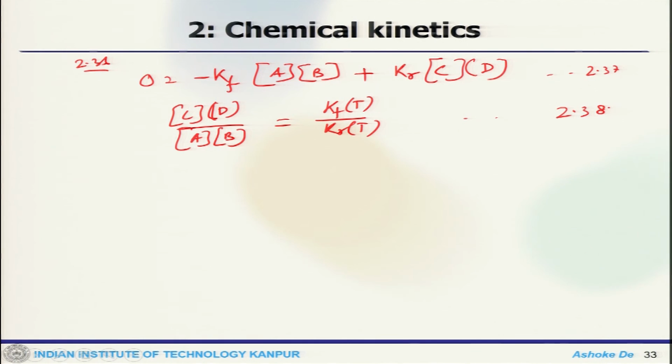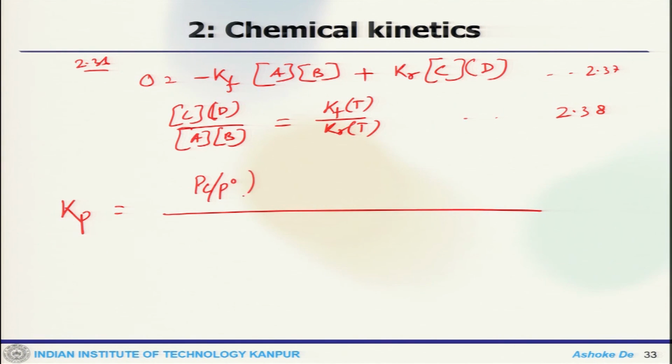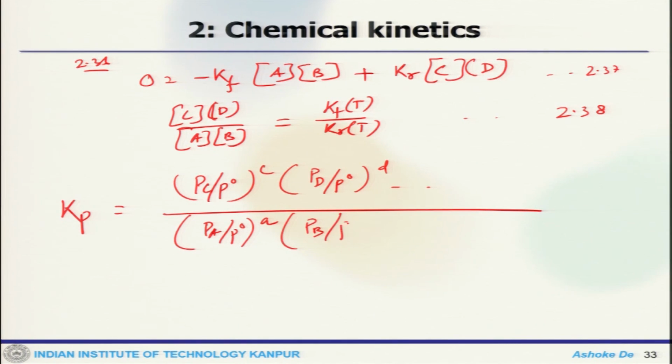We have already defined the equilibrium constant as Kp equals Pc by P naught to the power c, Pd by P naught to the power d, over Pa by P naught to the power a, Pb by P naught to the power b. So, this is how you have defined it. Now molar concentration can be related to the mole fraction, and that we will actually look at in the next lecture. So, we will stop here today.